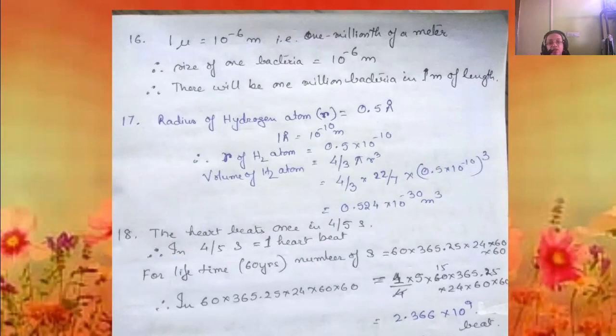1 micron is 10 to the power minus 6 meters, that is 1 by 1 million of a meter. So in 1 meter length, how many bacteria will there be? 1 by 1 into 10 to the power minus 6, so it becomes 10 to the power 6. That is, there will be 1 million bacteria.